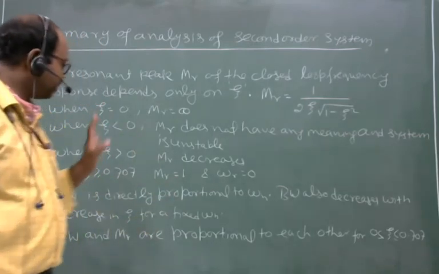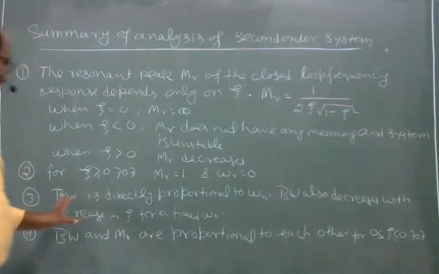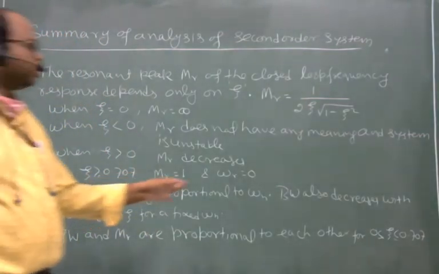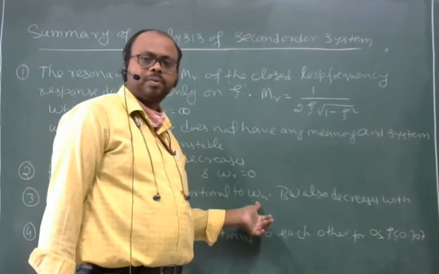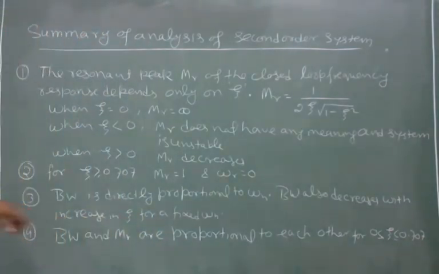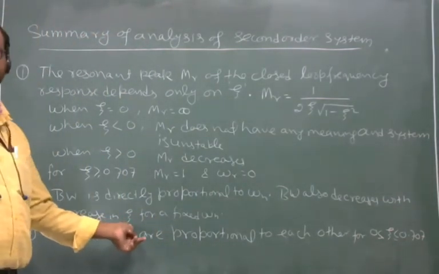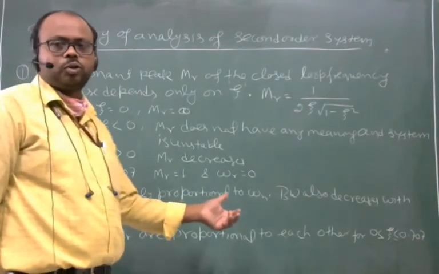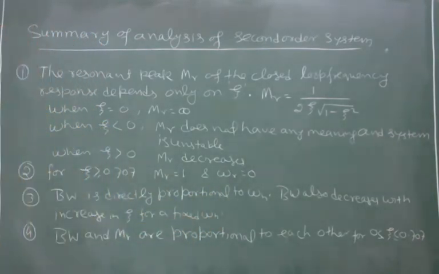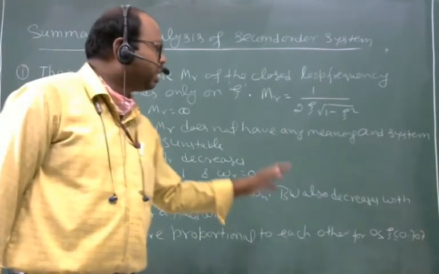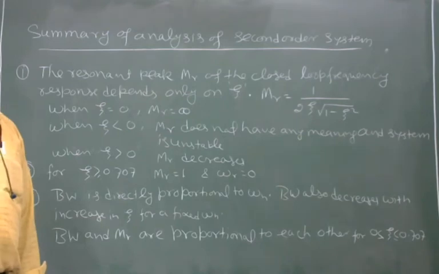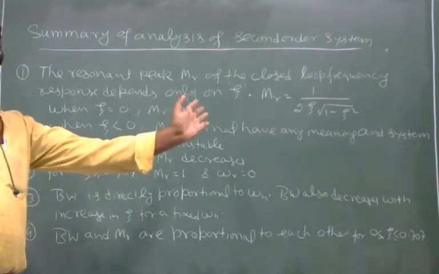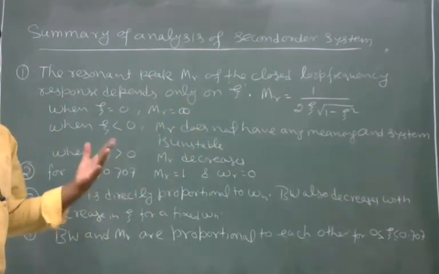It means this bandwidth is directly proportional to omega n, and this bandwidth also depends upon zeta. Bandwidth also decreases with the increase in zeta. As zeta increases, bandwidth will decrease.